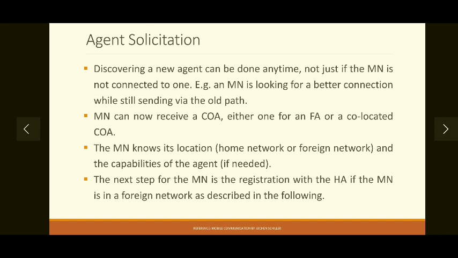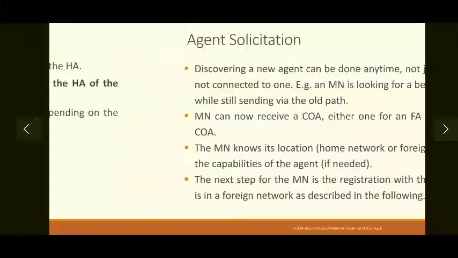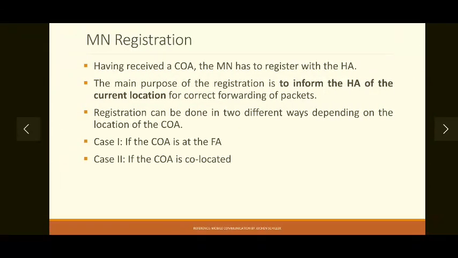So the next step for the mobile node after acquiring the COA is registration with the home agent if we are in the foreign network, or if we are coming back to the home network again, we have to do the re-registration. So let's see how registration can be done.